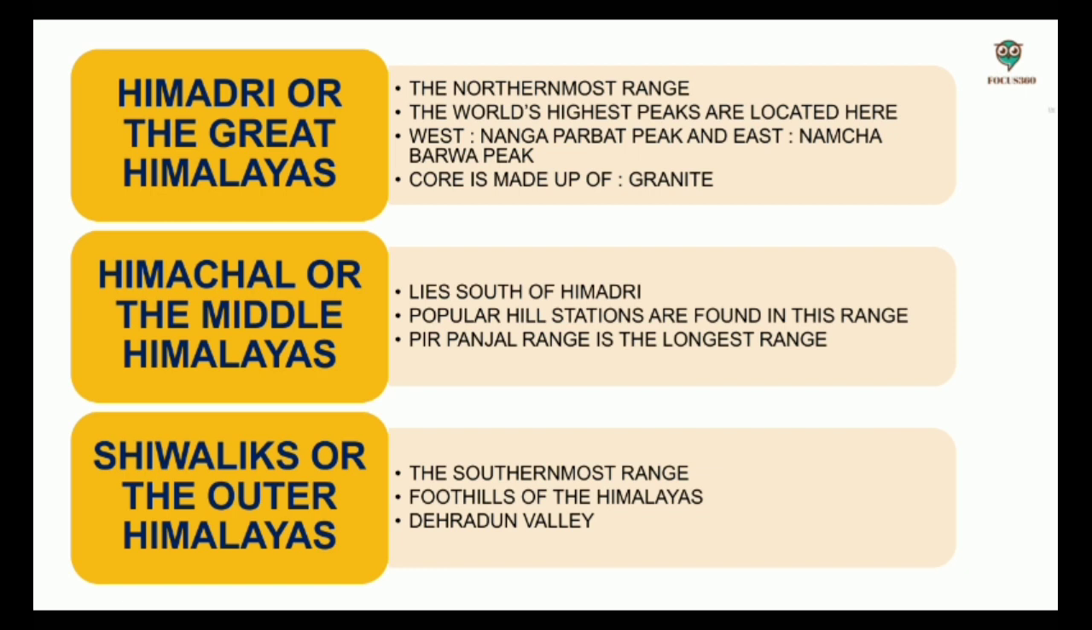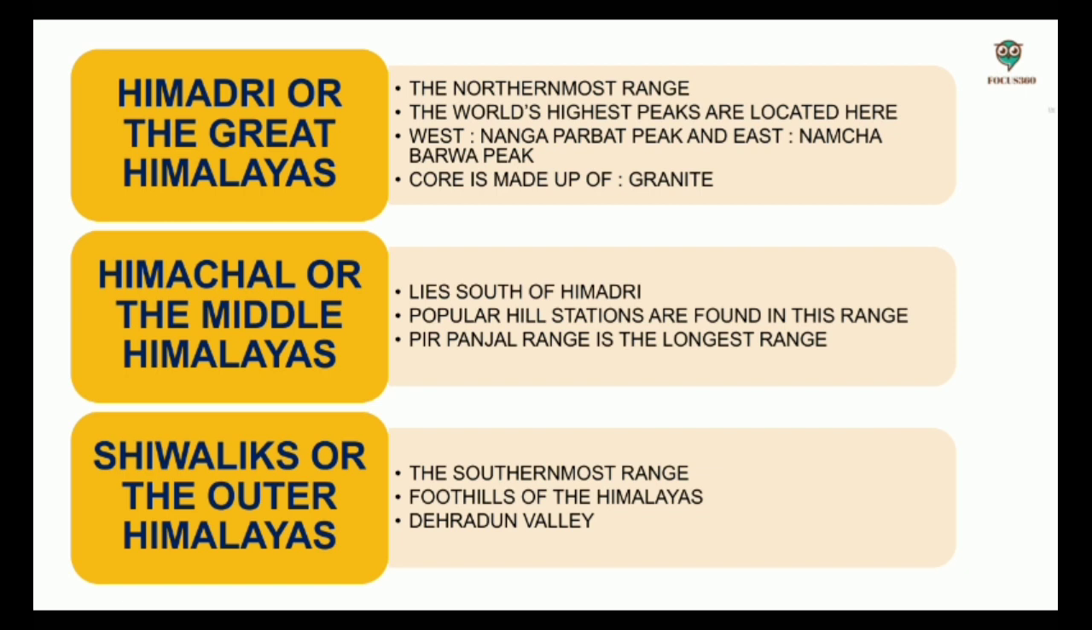Next is the Middle Himalayas or Himachal or Lesser Himalayas. It lies south of Himadri. There are two mountain ranges, the Pir Panjal range and the Dhauladhar range. The Pir Panjal range is the longest range here. Many popular hill stations are found here, for example Darjeeling, Mussoorie, Shimla, Nainital, etc.